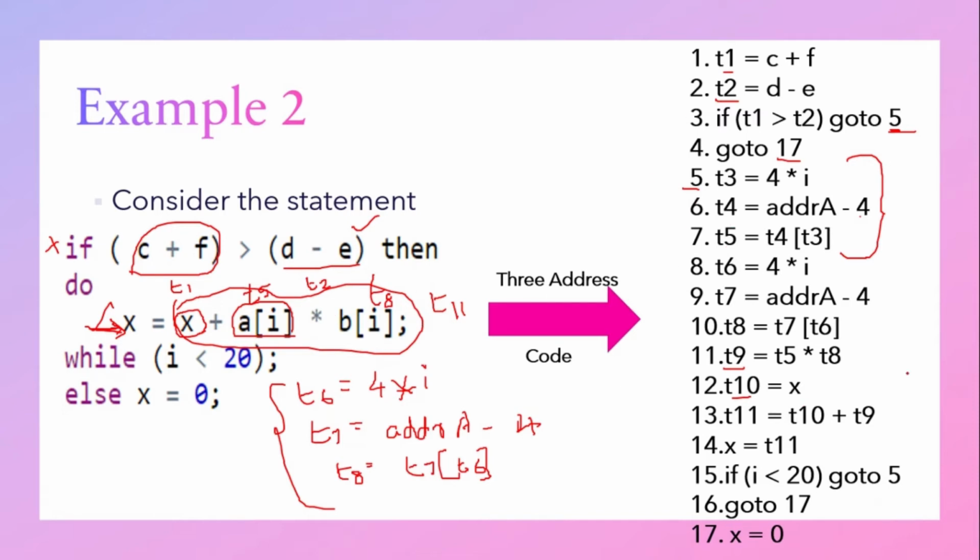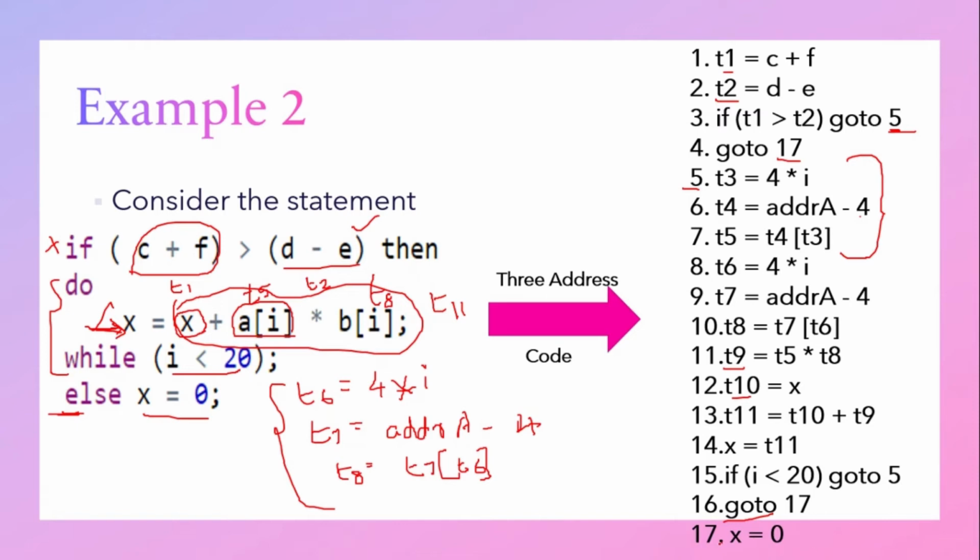So this will be executed until this condition is false. Okay. Then after that we have an else block. So after this complete do while loop goes false, we have to go to some position. Okay, so we will write a go to statement, and what will this go to statement execute? It will execute the else statement. Okay, so the next statement is the else statement. What is the else statement? Else statement is nothing but x is equal to 0. So x is equal to 0.